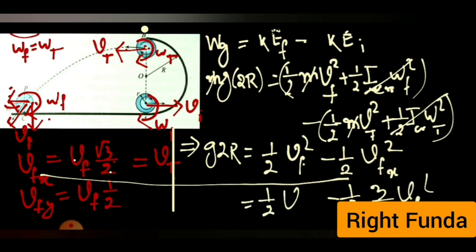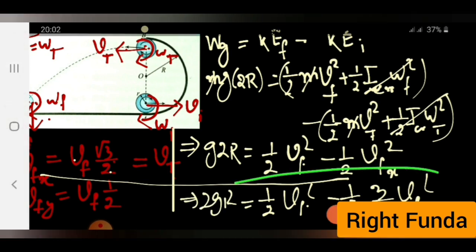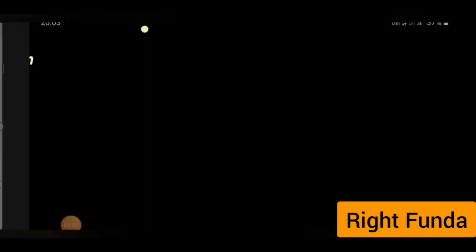So on the right hand side I got the Vf square, on the left hand side I got 2gr. This equation can be simplified and I can get the value of Vf. We'll go to the next page and write the value of Vf there. Simplifying this, Vf can be obtained to be equal to under root of 2gr.